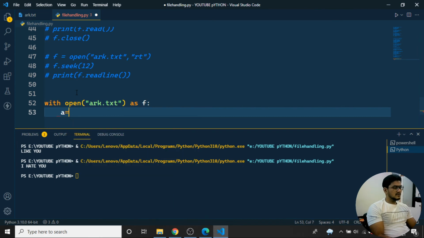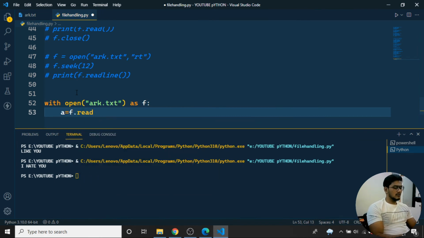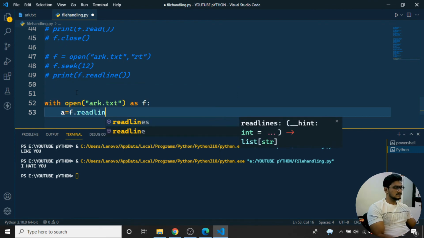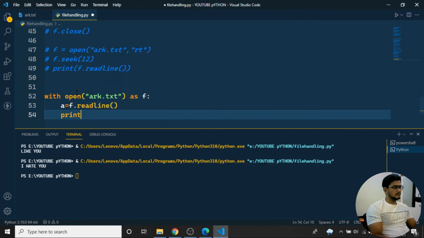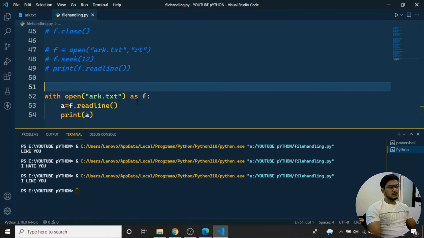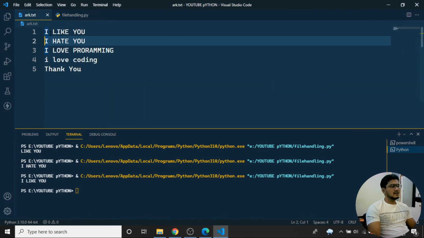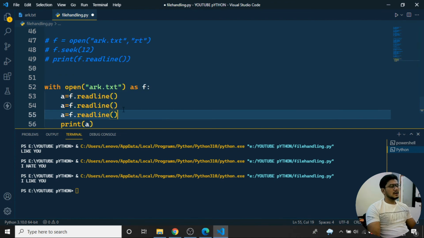I'll write a is equal to f.readline, so I want to read it. Then I'll print the particular value. If I run the program, you can see I'm getting it. That means it is just printing the first line. That is readline.